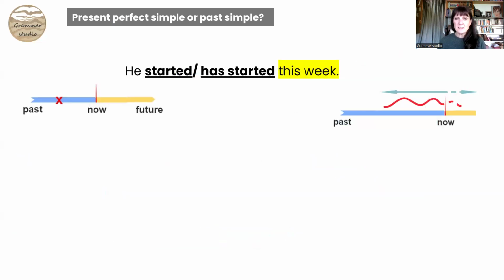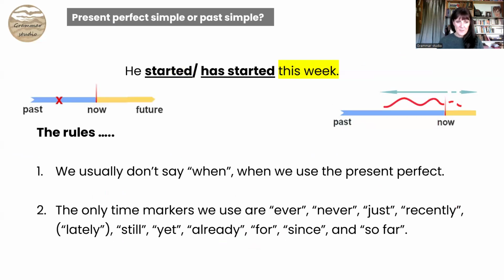So what about our sentence? He started or has started this week. Well, the rules, we love rules, don't we? Yes. The rules say we usually don't say when we use the present perfect. And the only time markers we use are ever, never, just, recently, lately, although that's more present perfect continuous, still, yet, already, for, and since, and so far.